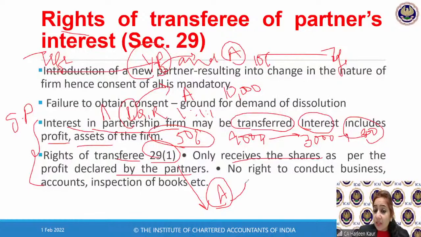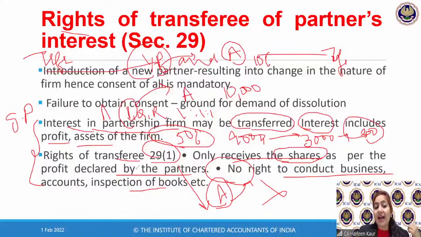But can this Mr. A participate in the conduct of business? Can he inspect the books? The answer is no. He has no right to participate in the business. He cannot even inspect the books. He can only take his share of profits as per the profits declared by the partners.